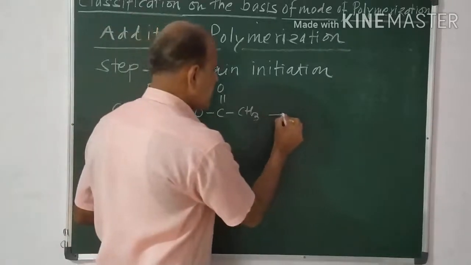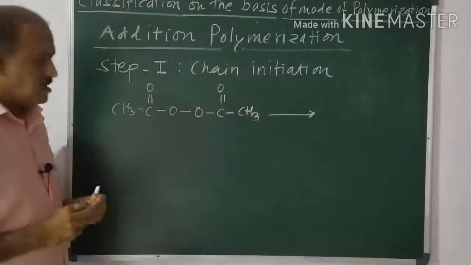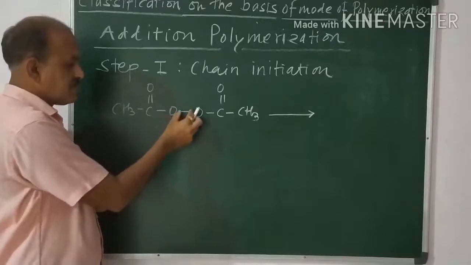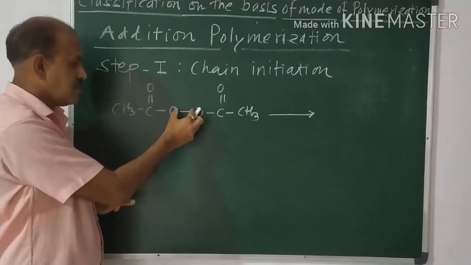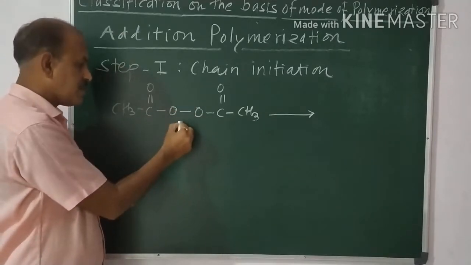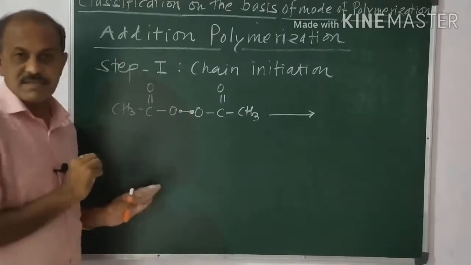Free radicals are formed by these initiators. While the free radical forms, the bond between the two oxygens breaks first. This bond is formed by the sharing of electrons.